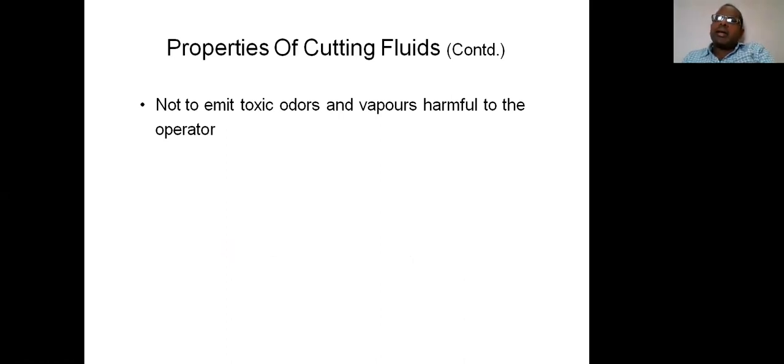The operator is always present at the machine, and whenever the operator is attending the machine, the vapors or odors released because of the cutting are a concern. In normal situations the cutting fluid may be stable, but when it is in contact with the job and carrying heat because of heat absorption, there is scope for generation or emission of vapors and toxic odors.